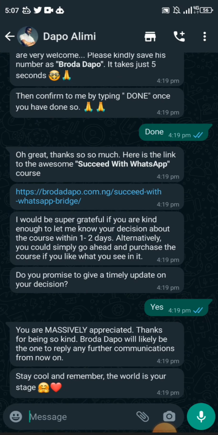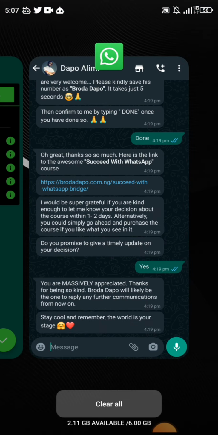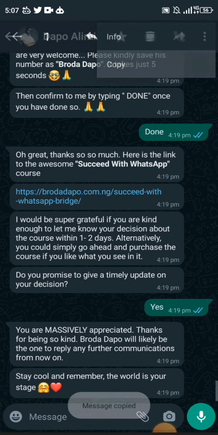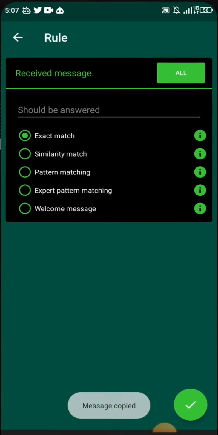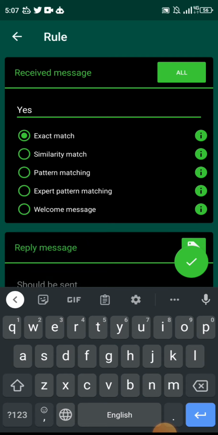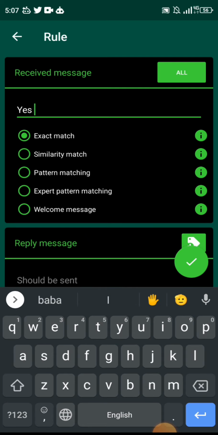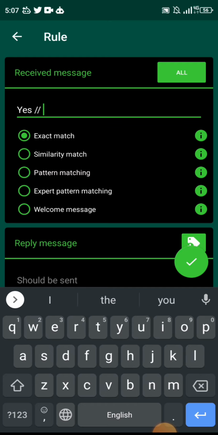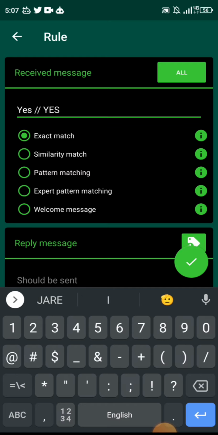Right? This is a yes. This is a yes from them. So I'll copy the yes and put it there. Now remember, people can give different variations. There could be yes. Some funny people could use yes in capital letters, they're basically shouting at you.